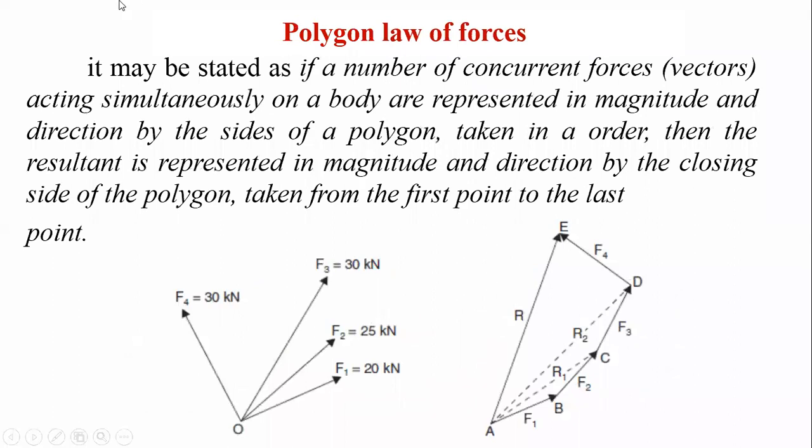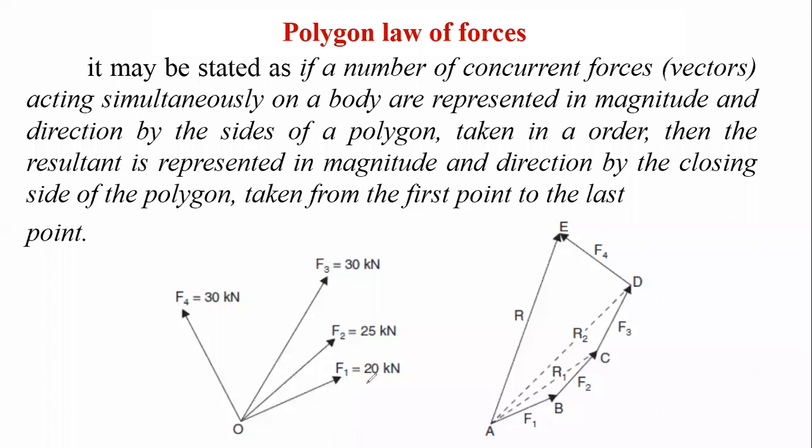It may be stated as: if a number of concurrent forces acting simultaneously on a body are represented in magnitude and direction by the sides of a polygon taken in order, then the resultant is represented in magnitude and direction by the closing side of the polygon taken from first point to last point. Now, if there are forces F1, F2, F3, F4 acting on the body, we consider each force as one side of a polygon taken one after another.